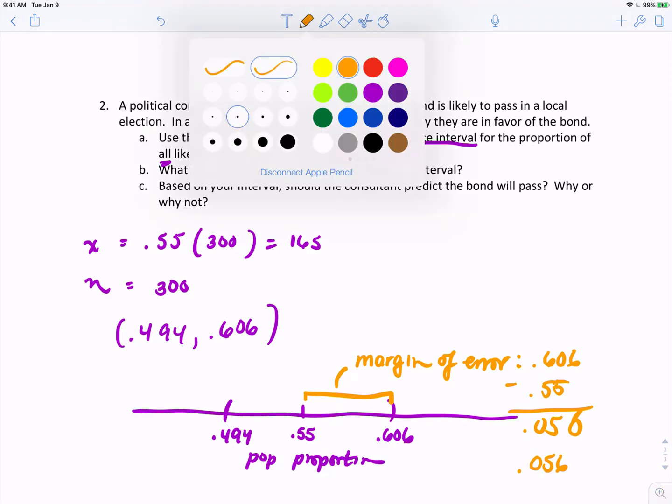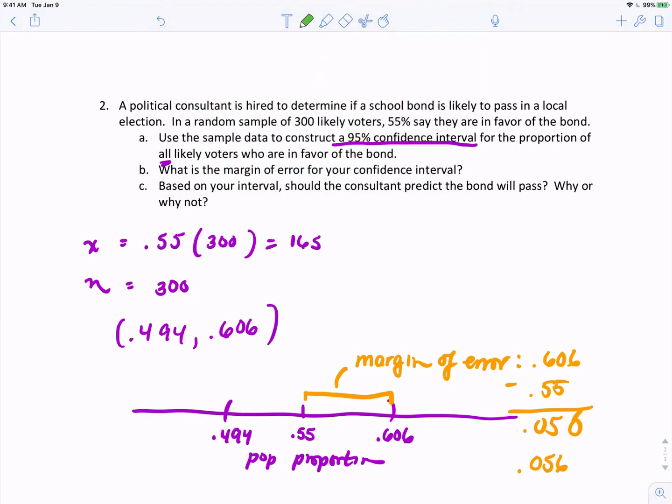Based on your interval, should the consultant predict the bond will pass, why or why not? Well, remember, what does it mean to win an election? You get more than 50% of the vote. So I'm just putting 50% in the picture. All right, so if your total votes come out in this range, then you win.